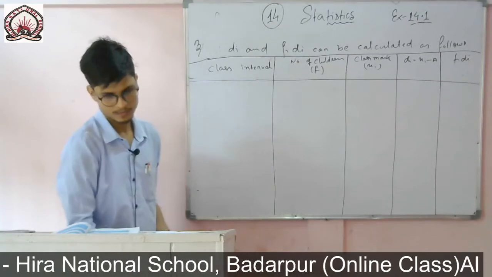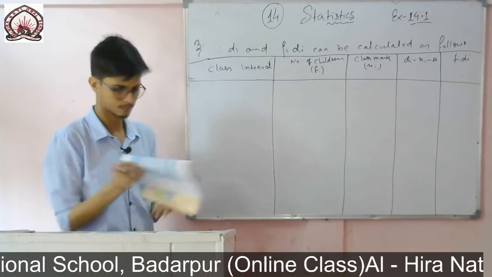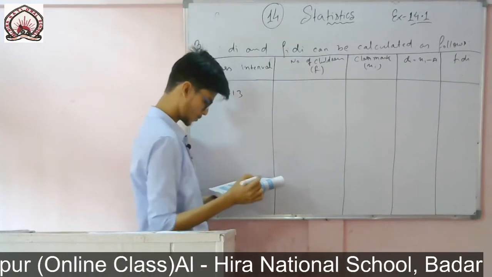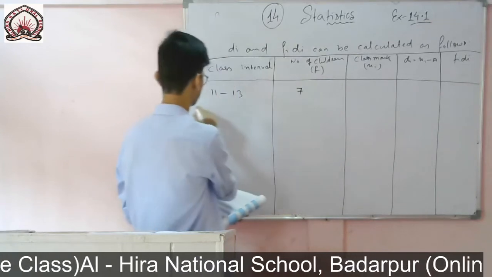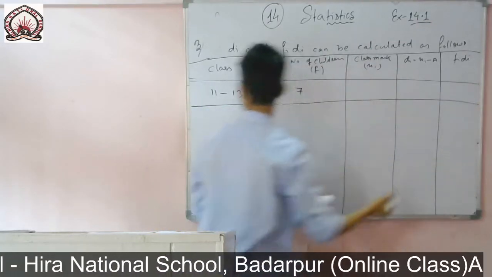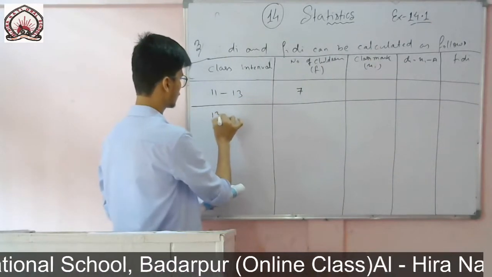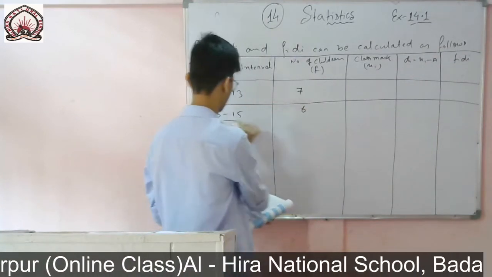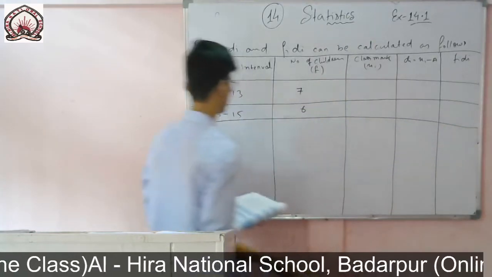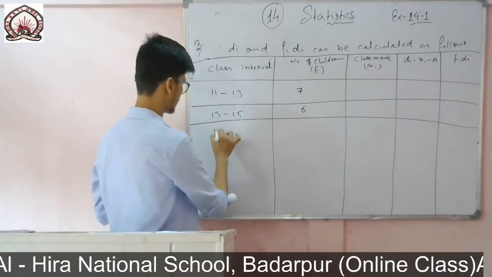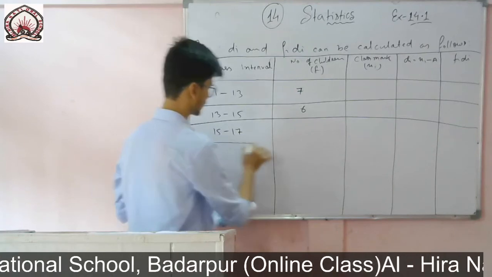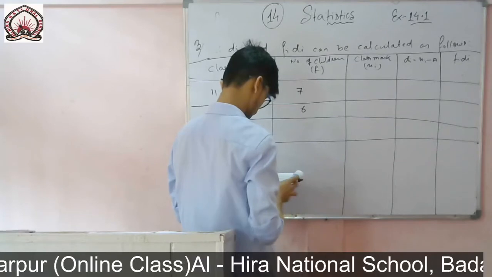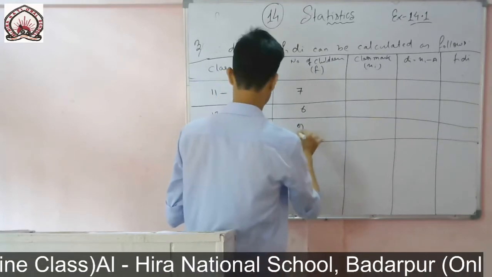For the class interval 11 to 13, the frequency given is 7. The next one, 13 to 15, is given as 6. Then 15 to 17 is given as 9.